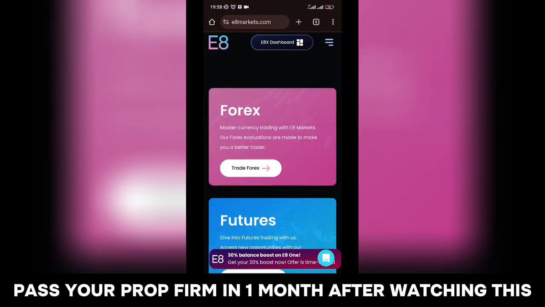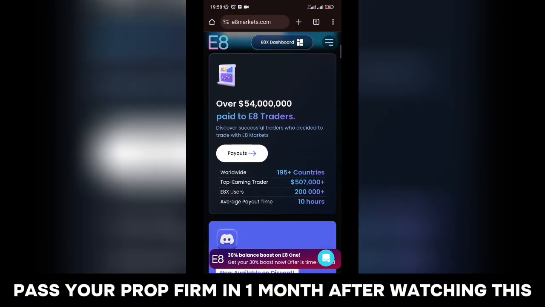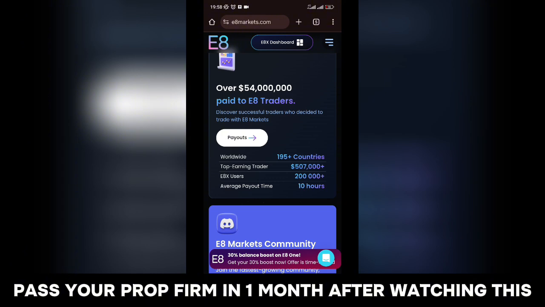Yes. So I just like to say that before moving in, because we're going to review E8 Markets properly, going through its rules, the segments you need to know about it, and how you can maximize gains and get a share of this $54 million that's been paid out.